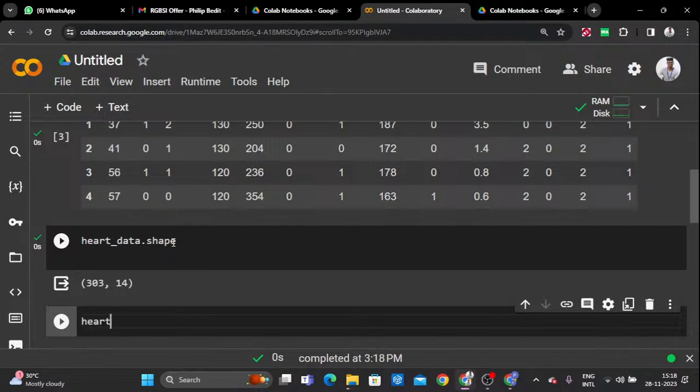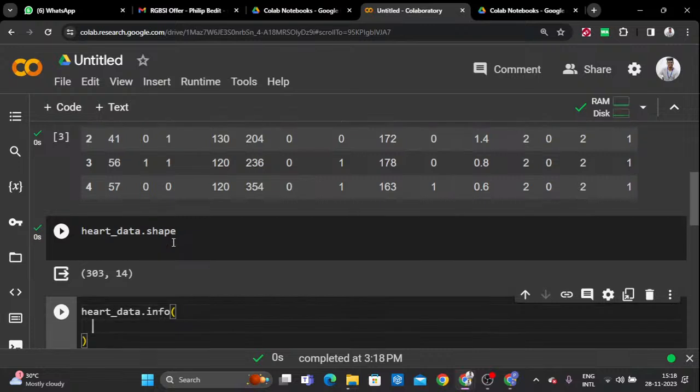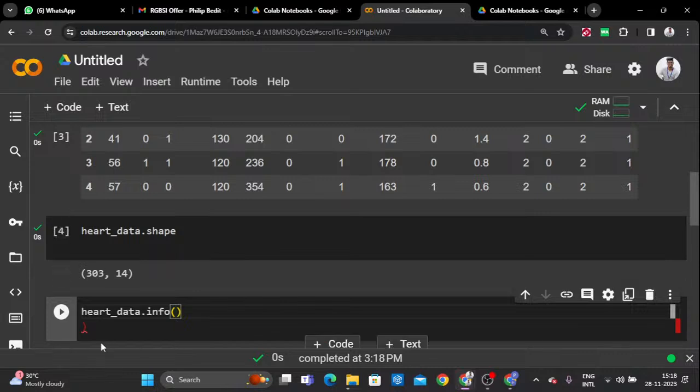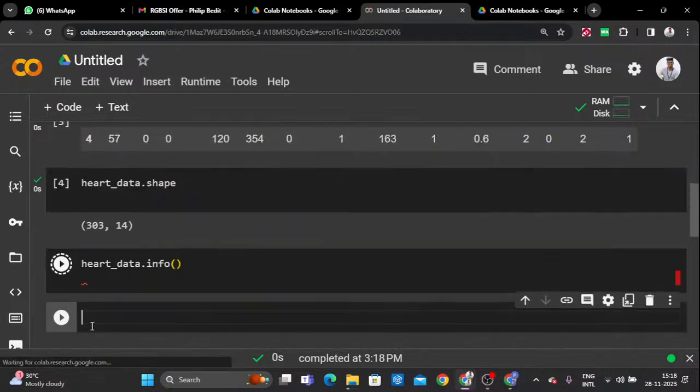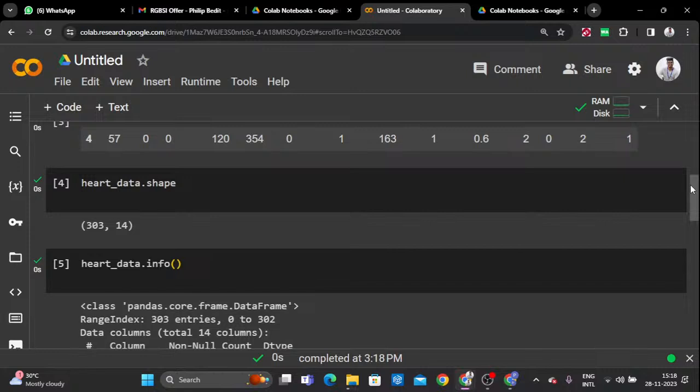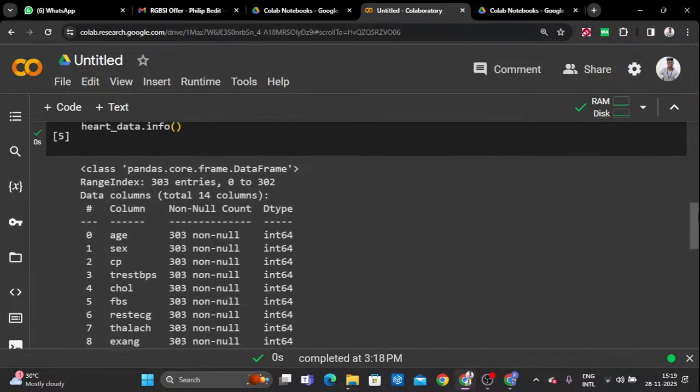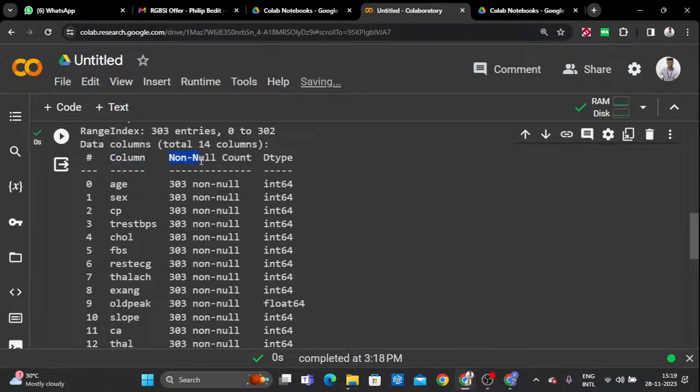Then next, I want to show the information of this particular data. Just run this and you can see the information. When you use the .info function, it helps to display the information of the data. What information is available here? Columns, non-null values, and also the d types.